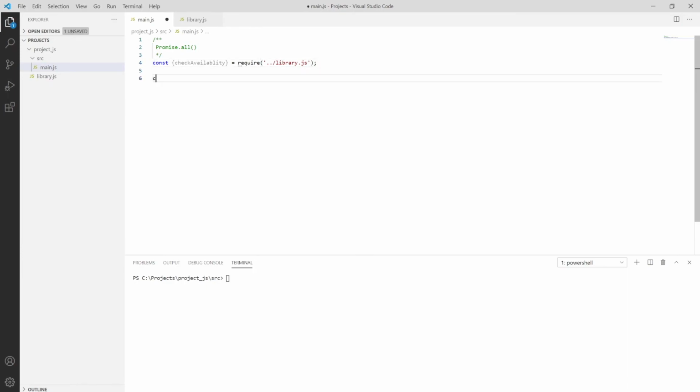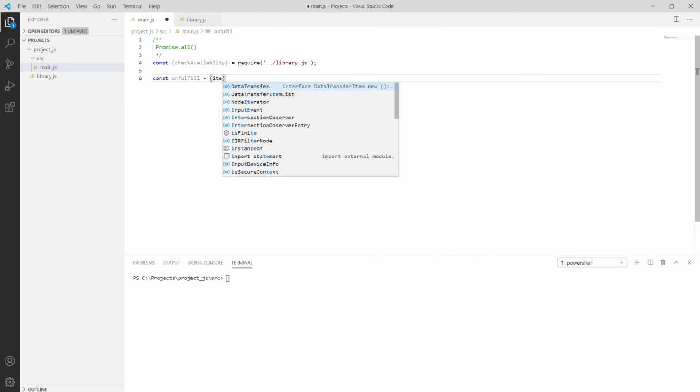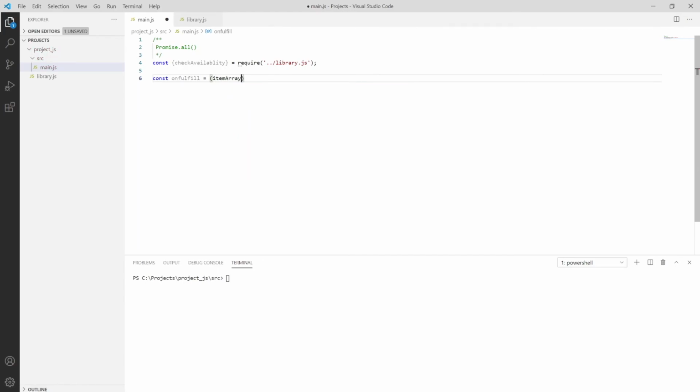So I'm using const, and then onFulfill, it will check the item array, and then putting this console.log over here with the help of interpolation.